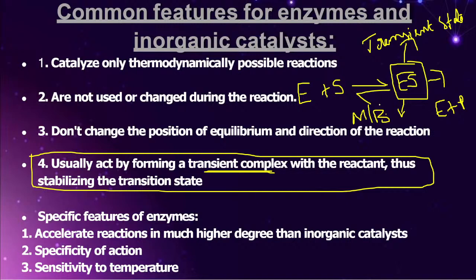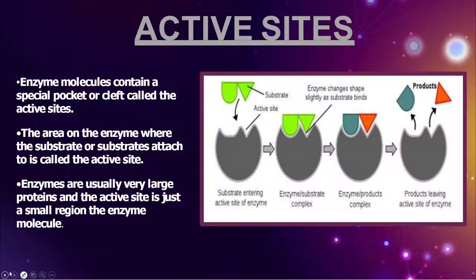What is happening, friends? Either making the bond or breaking of the bond is happening. By that the substrate can be converted into product. Wherever these reactions are taking place, that particular state only we can call as a transient state. Don't get confused with this particular point. In the upcoming slides, I will explain more clearly about the transient state.